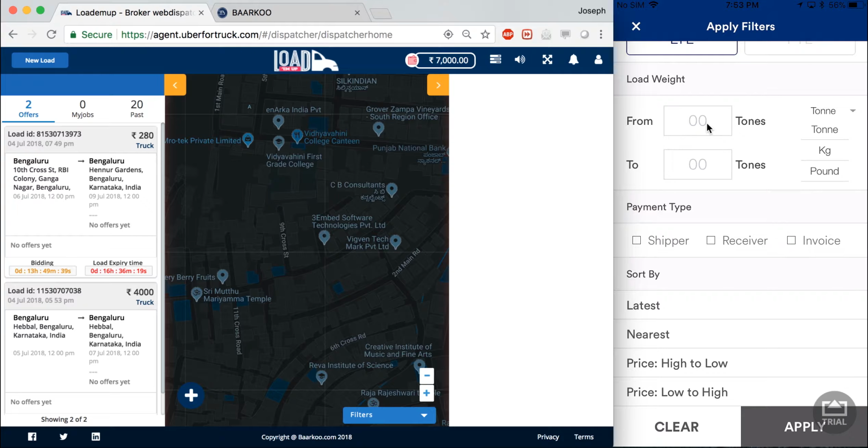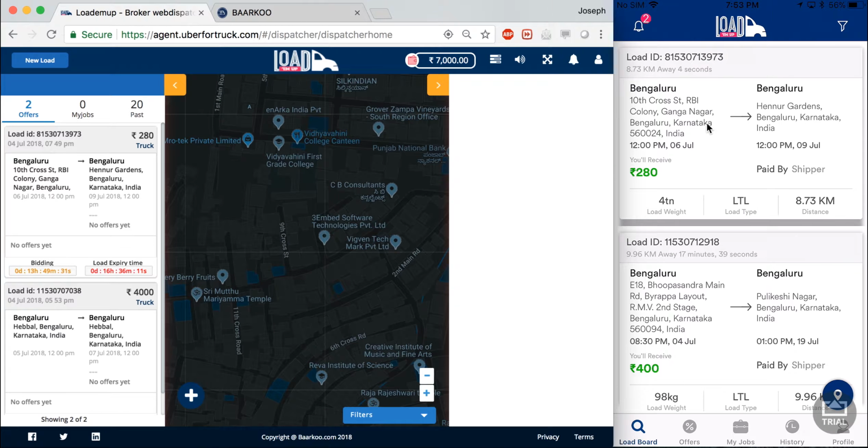Now the payment type can be shipper, receiver, and invoice, and you can also sort based on latest, nearest, and price. I will show you the operation of the filters in another video, as that might take a little time to show you all the different test cases, because you can have a number of different test cases with permutations and combinations of different filters.